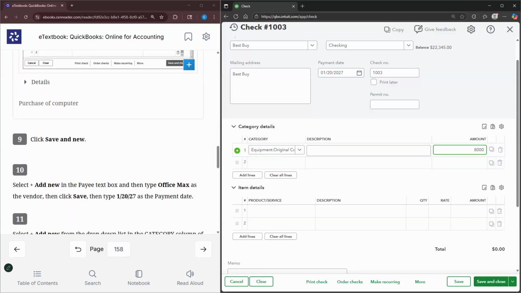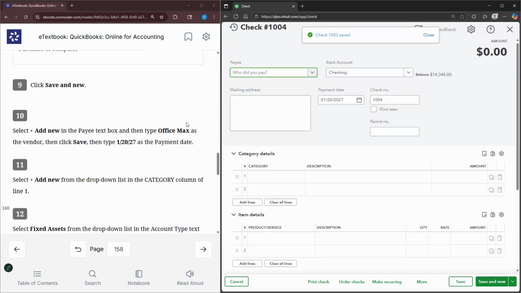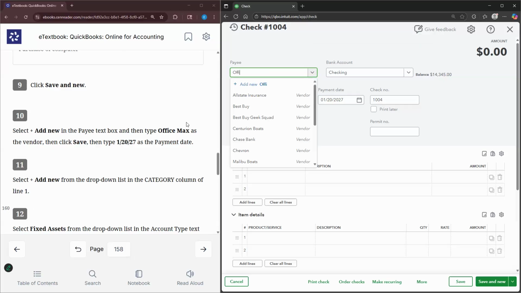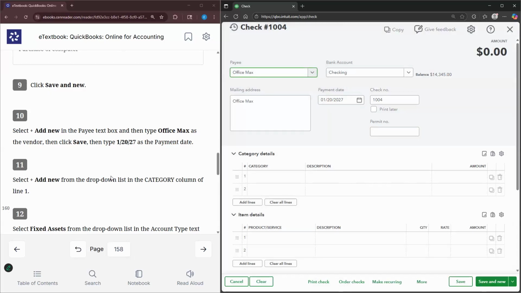So we select save and new. So here you see we have save and close. We select this downward facing arrow. We select save and new. And then from there, we're going to be adding a new payee. We're going to add Office Max. This is a vendor. We select save.